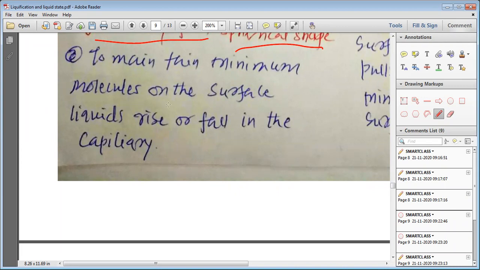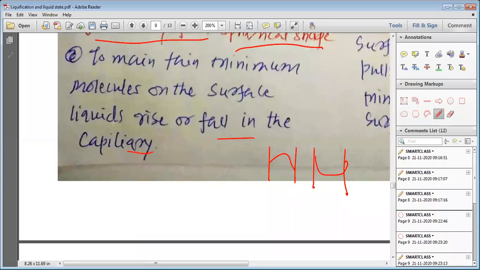To maintain minimum molecules on the surface, the liquid rises or falls in the capillary. So you have seen that if we have a capillary, the liquid may rise this way to maintain the minimum amount of molecules, or the liquid falls this way to maintain the minimum amount of molecules on the surface. That is why in a capillary you can see the meniscus which is concave or convex, or you can see the capillary action.